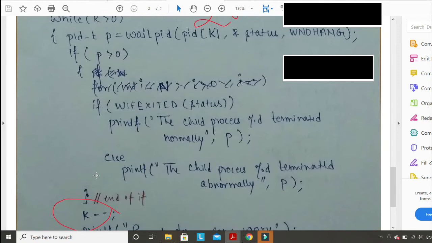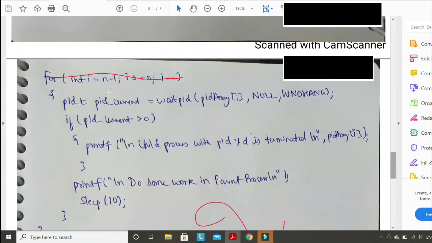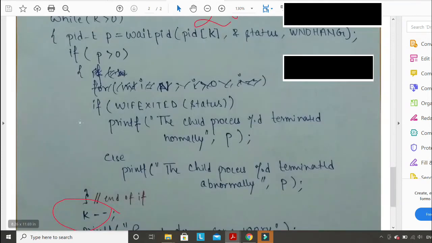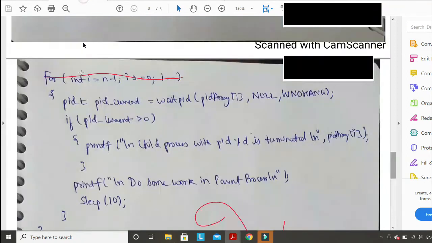So again, I think 70%, or you can say 60% have done it correctly, 60% I must say, or maybe 50%, because many of you have made this mistake. You have used a for loop and you assumed that it will work properly, but because of no hang, it will not work properly. And I think one or two have done it correctly, but you have written this k minus minus outside, so ultimately this code and this code are the same. Okay, so I hope you have understood the problem. So I think quiz one is done.